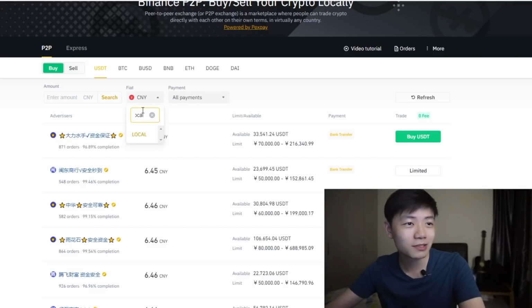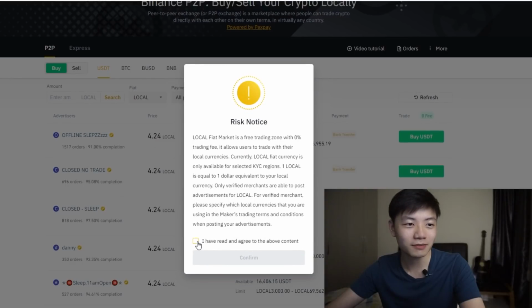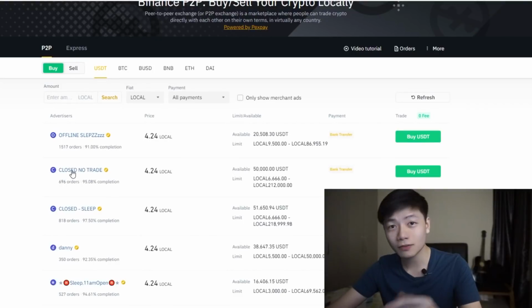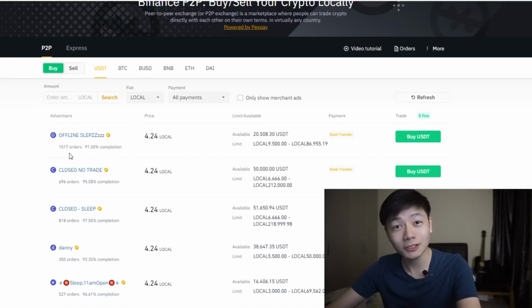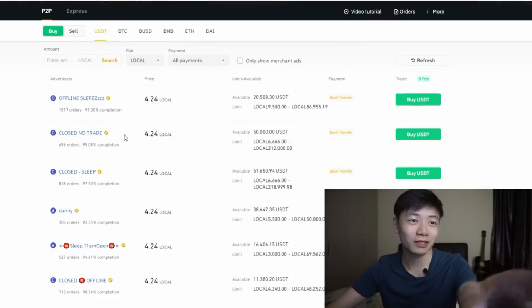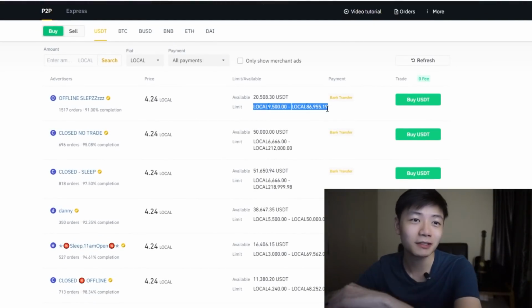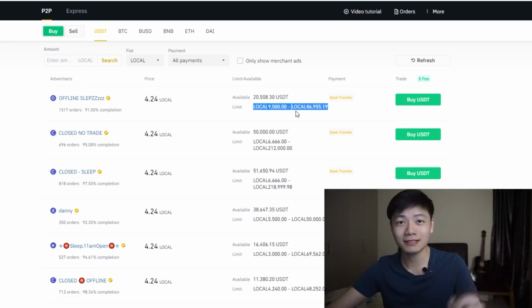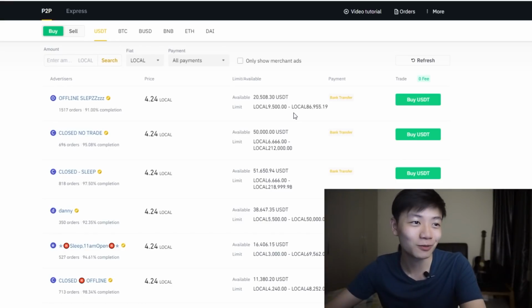So what's really sneaky, or what's really cool about what Binance just did, is that you can just go to local. So if you go to local, you have to just click on this confirm thing. If you go to local, you can just go for your local currency. If you're living in Malaysia, your local currency would be Ringgit. So when it says local 9,500 to local 86,000 over here, what they're really trying to tell you is that, yeah, that's Ringgit actually.